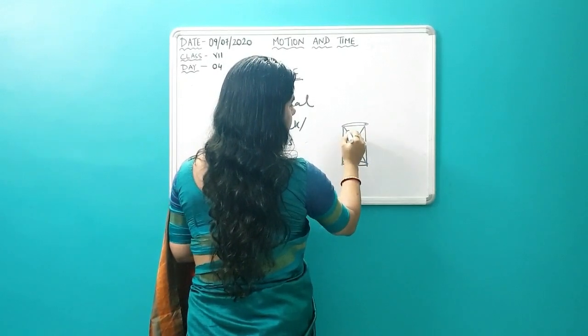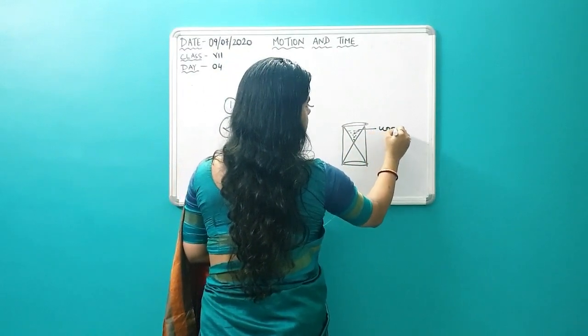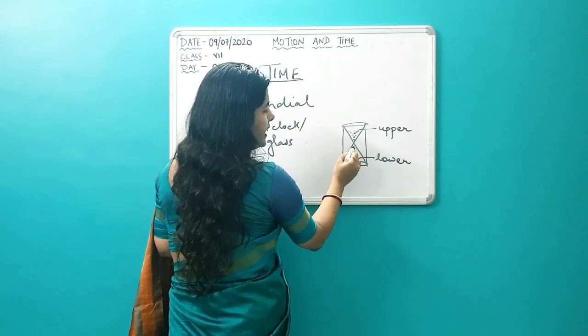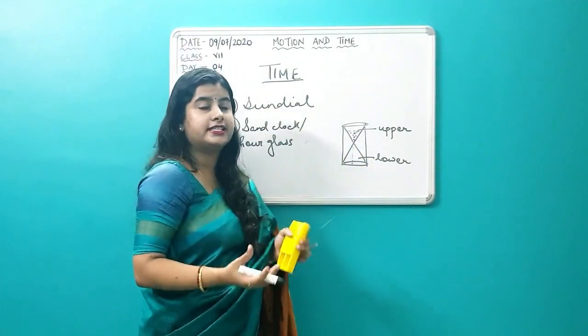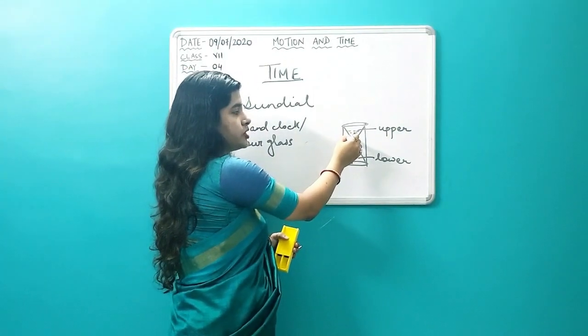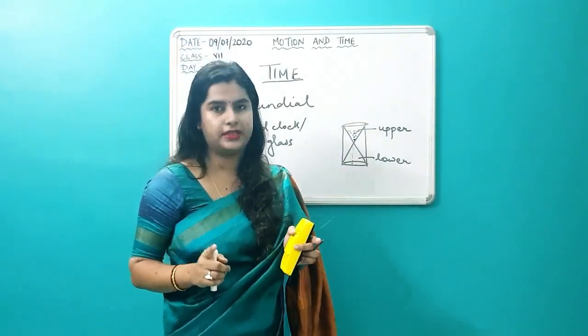Supposing the upper chamber would consist of sand, and this is the lower chamber. So there are two chambers, upper and lower. And this sand keeps on dripping to the lower chamber. The time taken for the sand to finish from the upper chamber to reach the lower chamber was considered to be the time interval.